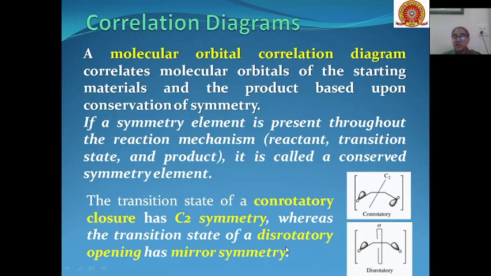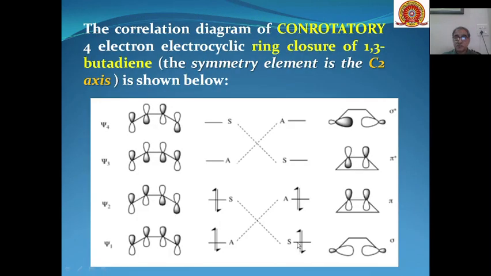Whereas in case of disrotatory opening, we will take into consideration the mirror symmetry of the molecule for the formation of different types of products. We can explain these correlation diagrams on the basis of a few examples. The first is the correlation diagram of the conrotatory 4 electron electrocyclic ring closure of 1,3-butadiene. And as I have told you, the symmetry element in these cases is the C2 axis.